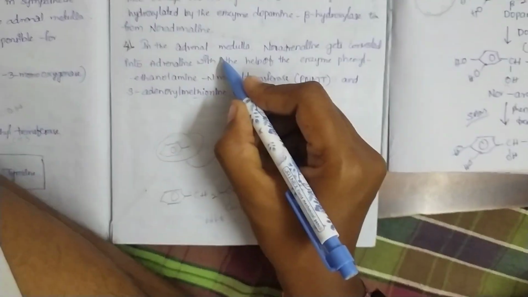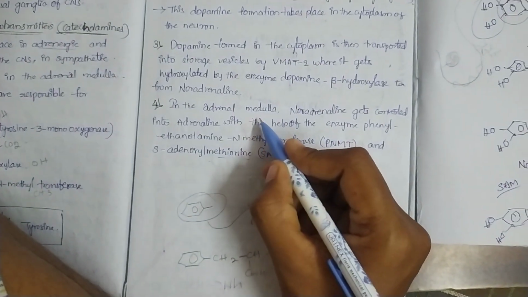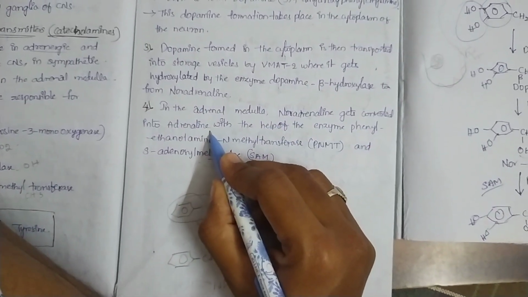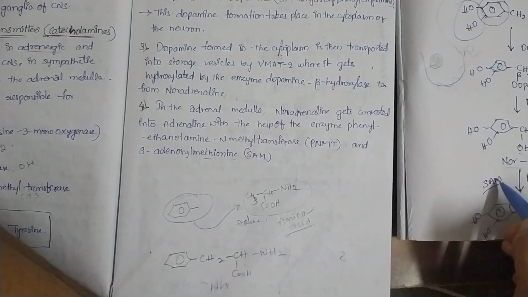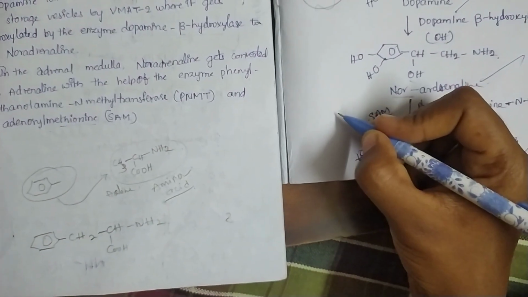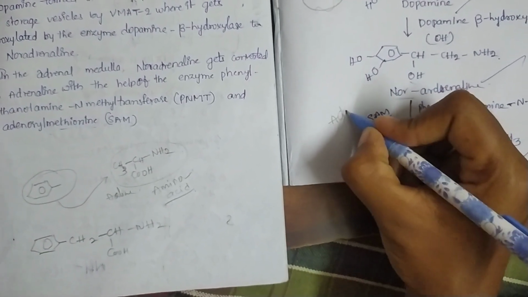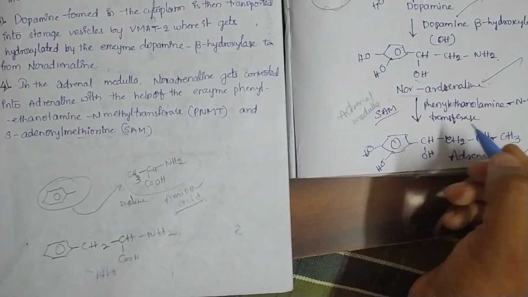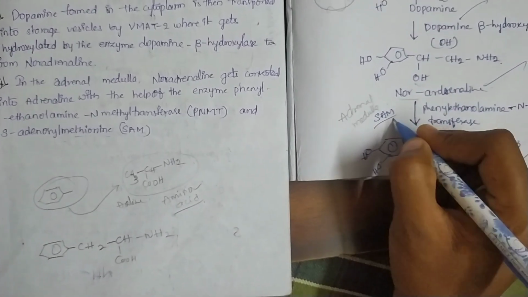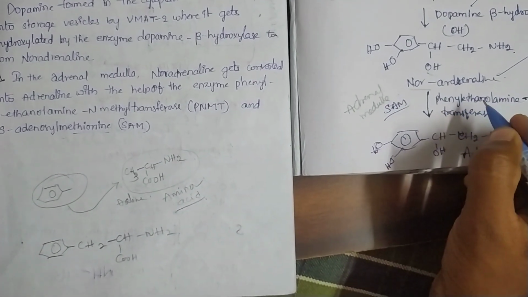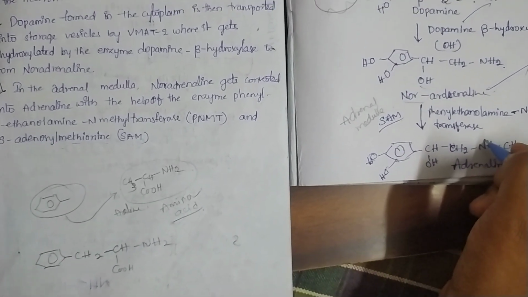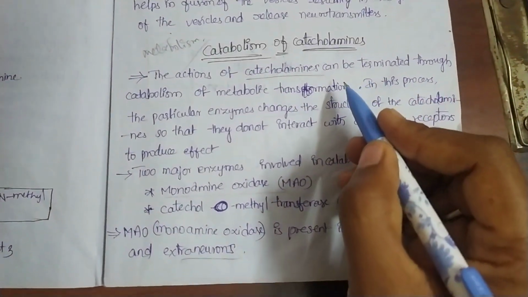Next, in the adrenal medulla, noradrenaline gets converted into adrenaline by the enzymes S-adenosyl methionine and phenylethanolamine N-methyl transferase. So coming to the catabolism of catecholamines.